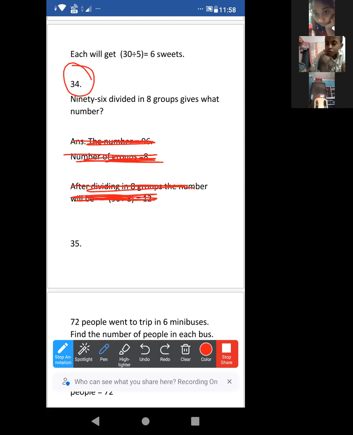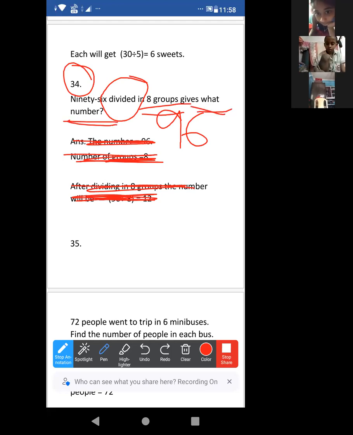Okay. That means the number is what? 96. It is divided in how many groups? 8 groups. Gives what number? Just normal division. Even if you read the statement properly, you can understand. Normal division.